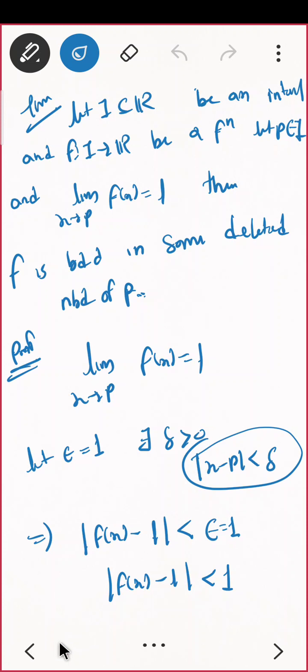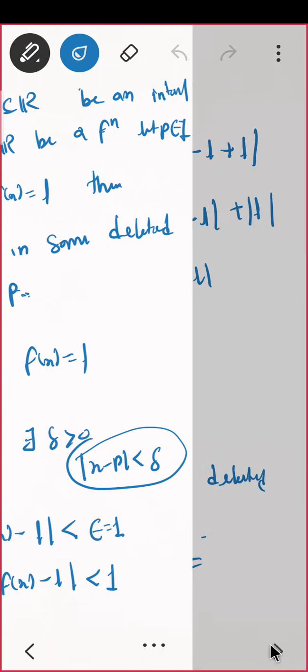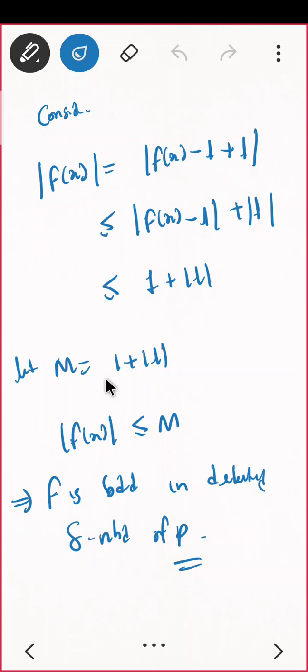The proof was quite easy here, but this was not that easy in the sequence case, because sequence में क्या problem था? We have proved कि n naught के आगे के term सब bounded है, but the condition was what about till n naught? So that was a finite set, x1, x2 up to x n naught. That was a finite set. In the finite set we can choose the maximum or minimum, so that was not a problem for us. So उधर हम लोग ने एक और M को डिफाइन किया था. M was maximum of mod x1, mod x2, mod x3 up to mod x n naught, then 1 plus mod L. Just go back and try to relate it with that.